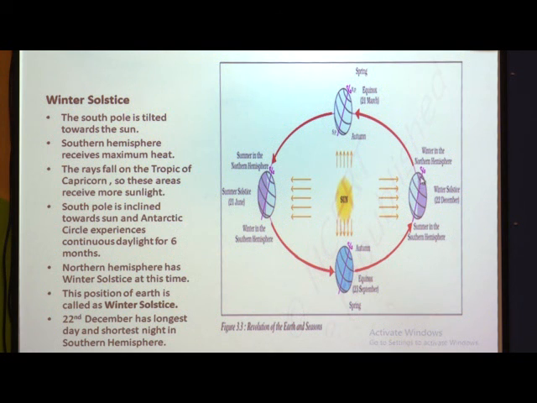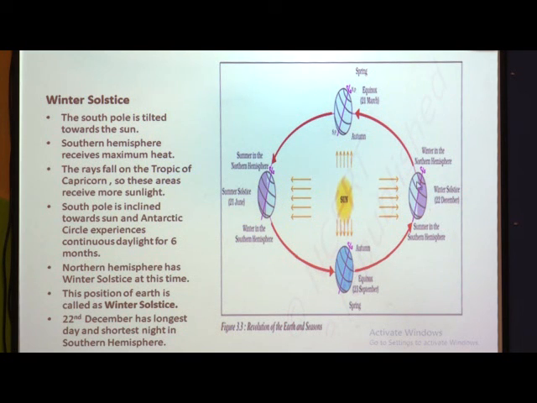Again, the south pole is inclined towards the sun, and this Antarctic Circle experiences continuous daylight for about 6 months. The northern hemisphere will be just the exact opposite of the southern hemisphere. So, the southern hemisphere is having day and summer season, and the northern hemisphere will have winter season at this time. The northern hemisphere has winter solstice at this time. So, this position of the earth is called winter solstice.